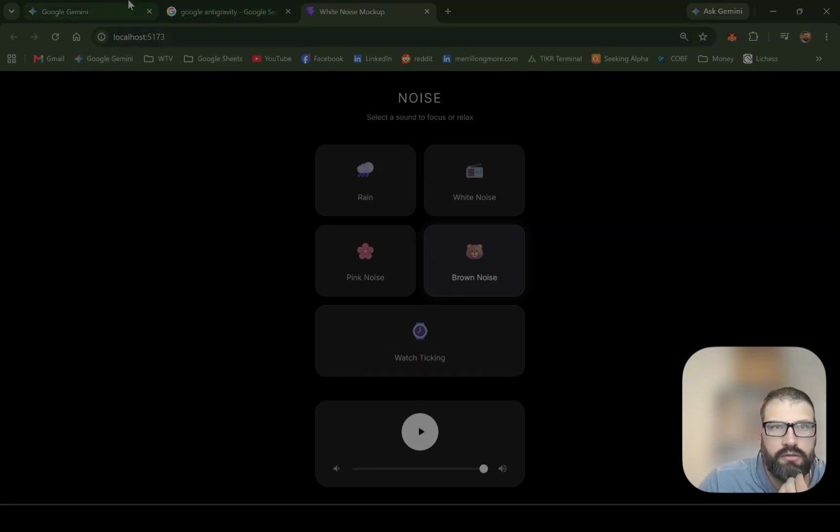All right, so maybe a little darker than I wanted. Watch ticking doesn't sound right. That changes appropriately. Volume works.